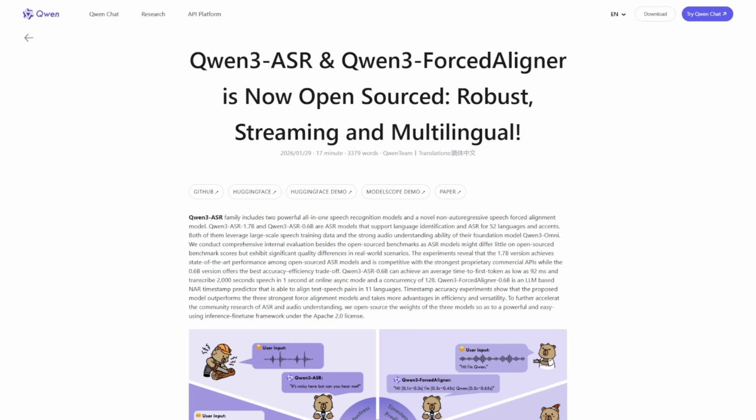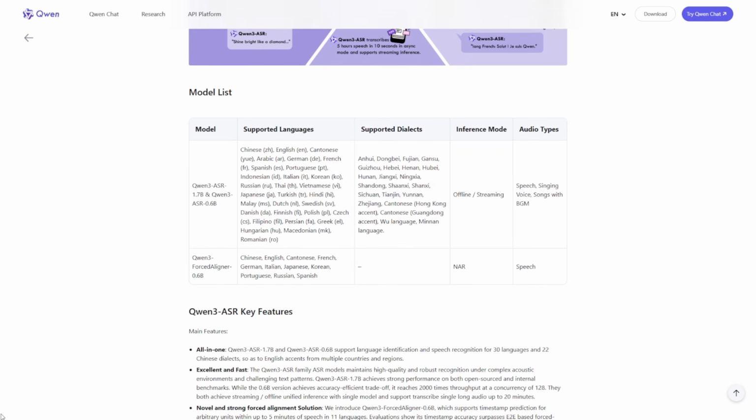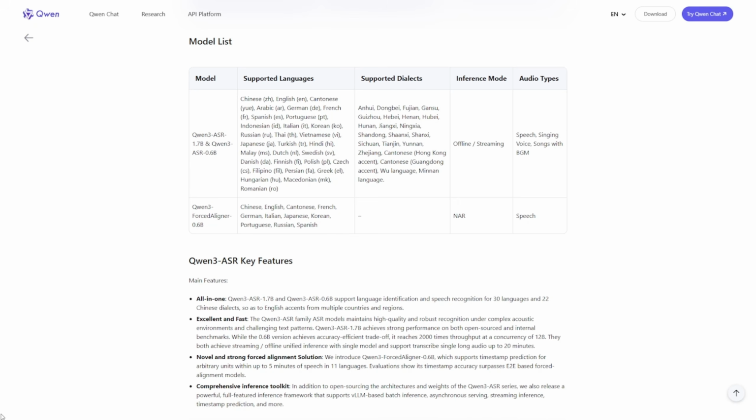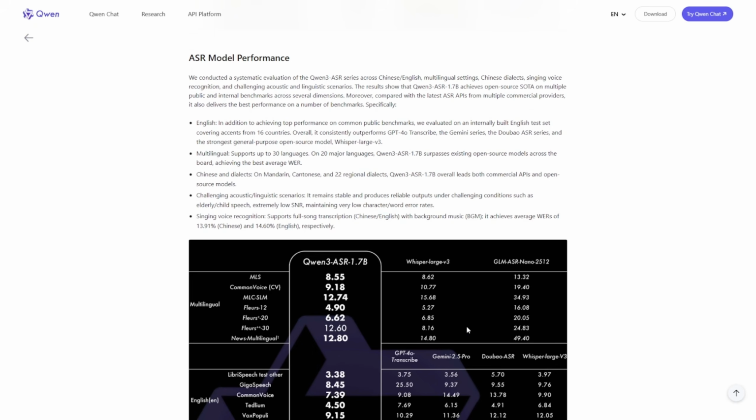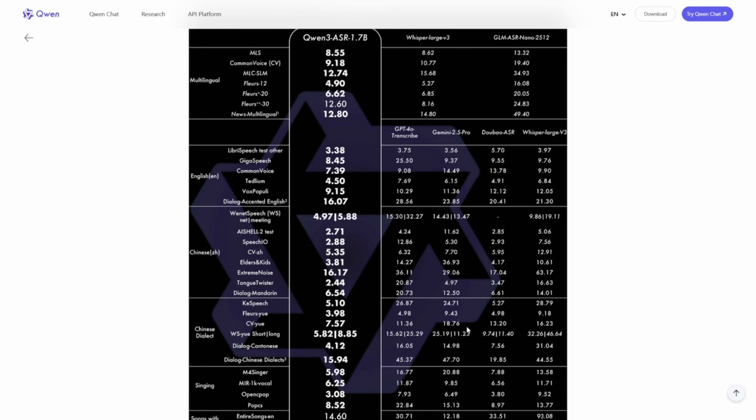It is a game changer for ASR software and video editing. First up, what makes it special? Unlike other models, Qwen3 ASR supports 52 languages and dialects, including 30 global ones and 22 Chinese accents. It crushes real-world challenges like elderly speech, kids' voices, or low-signal noise. Plus, it handles multimodal audio, transcribing songs with music at super low error rates, like 14% for English tunes.